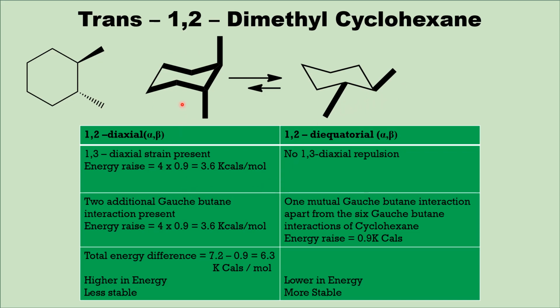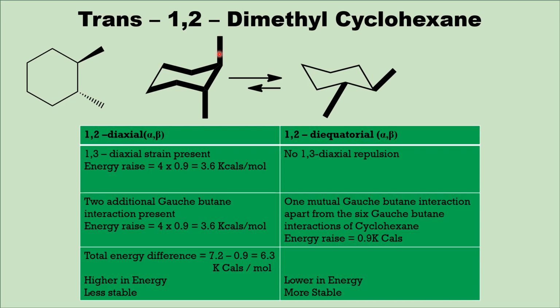Now, there is another factor that is responsible for the increase in energy of this conformer, that is gauche-butane interaction. Here, this is the methyl group. Let us label this carbon as 1. This is 2, this is 3 and 4. These four carbon atoms form a butane, and these two bonds have gauche-butane interactions.